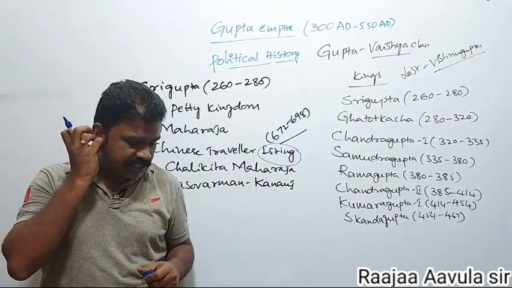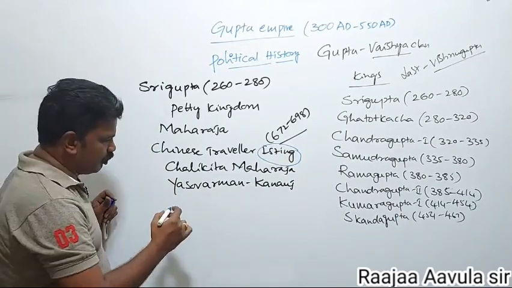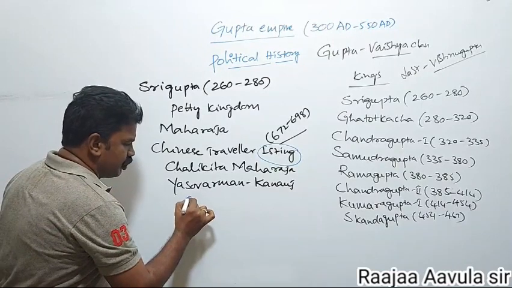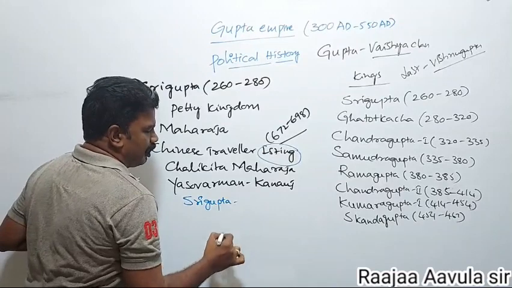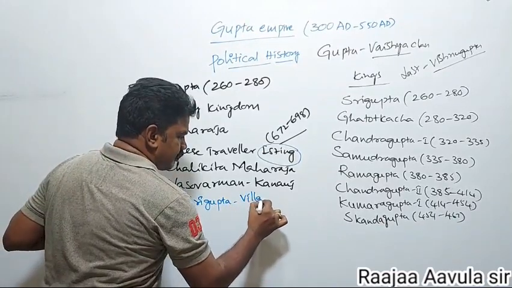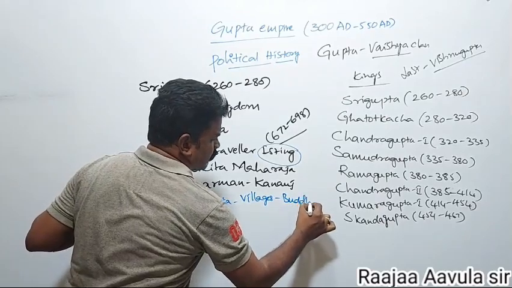According to Yiching, Sri Gupta donated villages to the Buddhist monks.